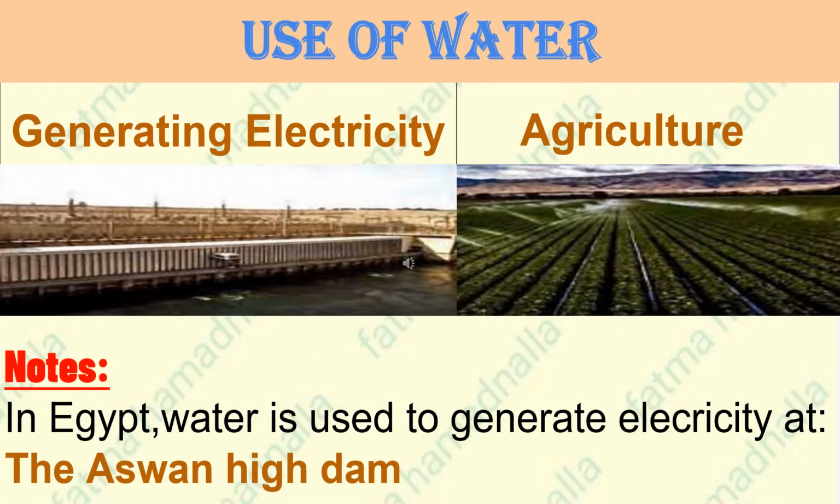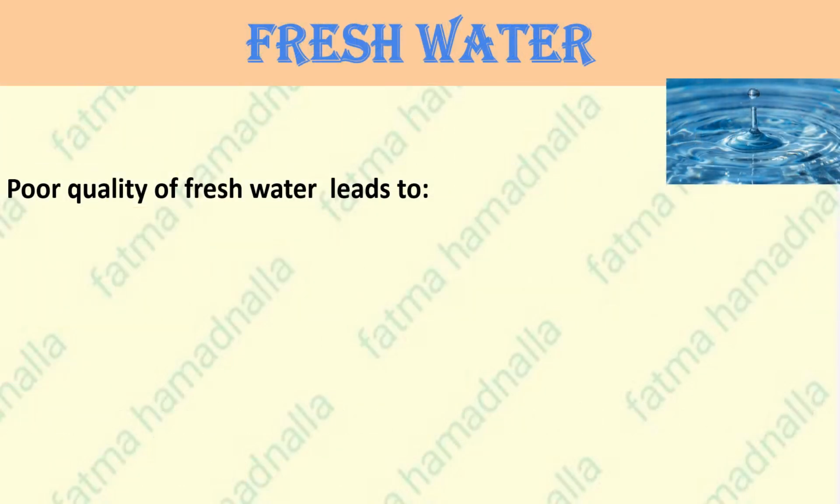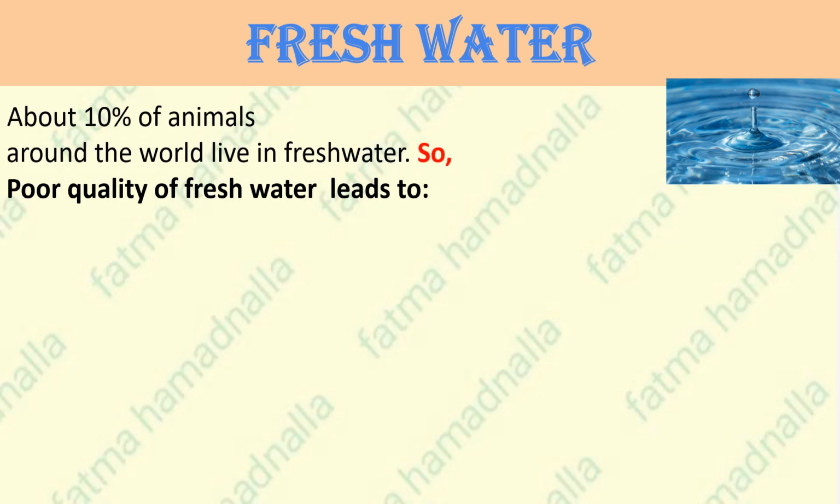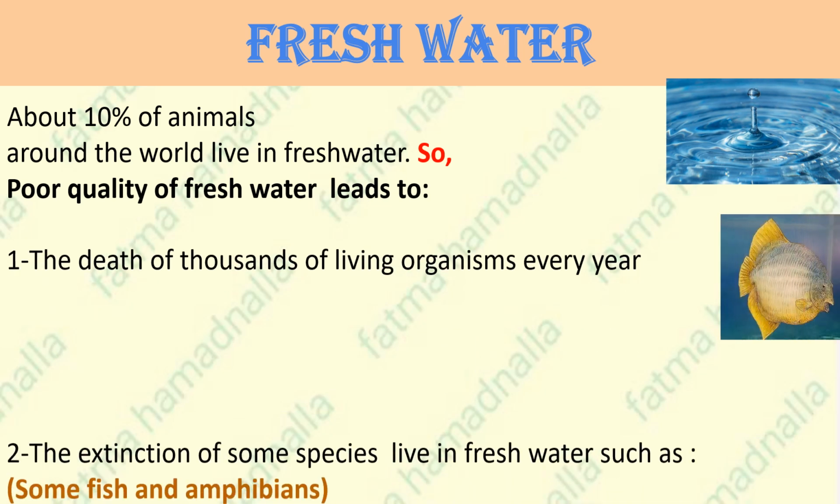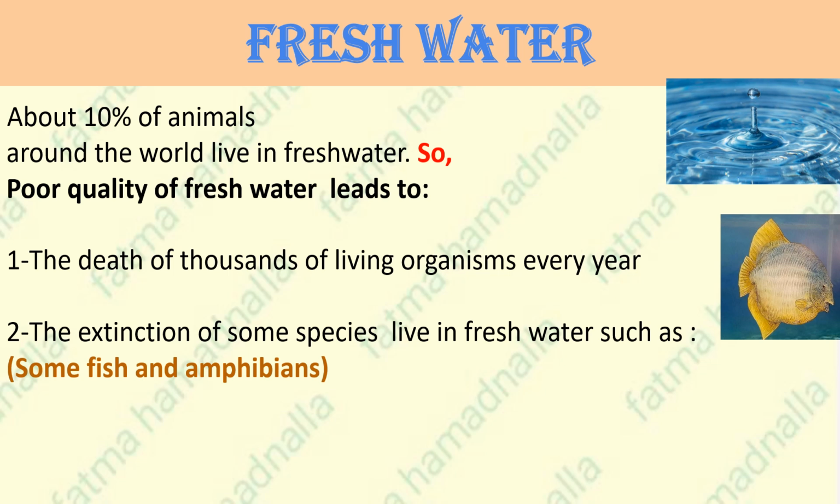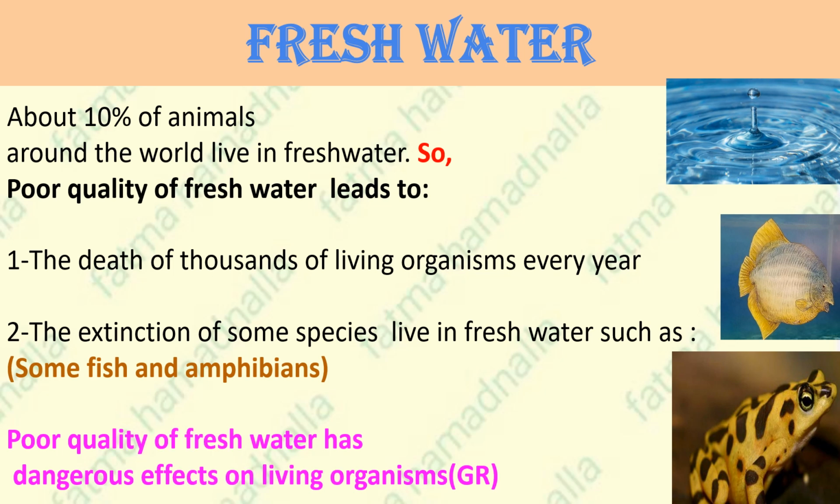In the last video, we studied freshwater, right? Today, let's learn more about freshwater. About 10% of animals around the world live in freshwater habitats. So, poor quality of freshwater leads to the death of thousands of living organisms every year, the extinction of some species that live in freshwater, such as some fish and amphibians. Therefore, poor quality of freshwater has dangerous effects on living organisms. And this is a give a reason question.